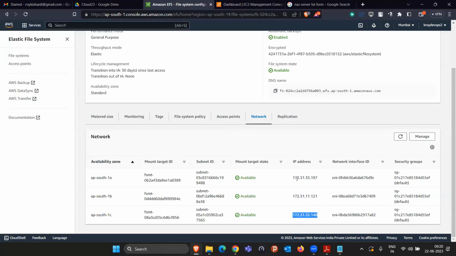And who can connect to this? The person who is having this security group access. If your EC2 instance is having this security group access, then only they can connect. Okay, default. So up to here, is it clear?